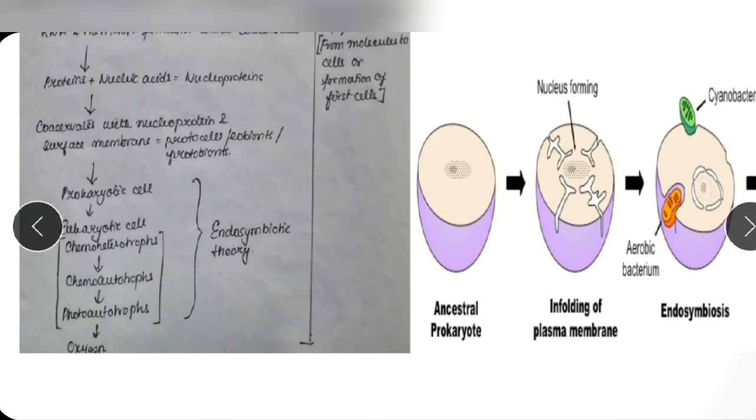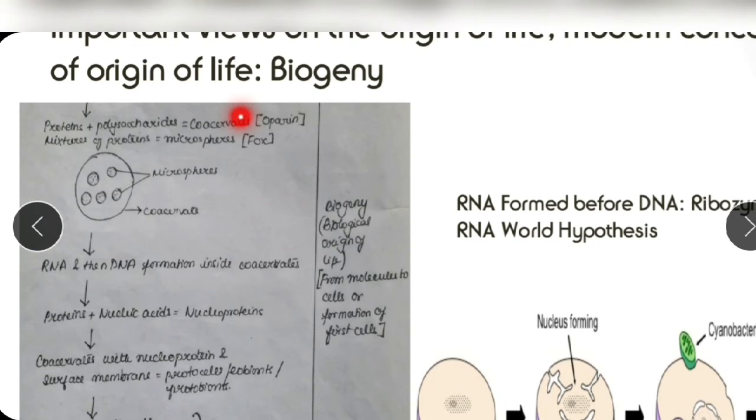Alright, now here we are seeing this part, from prokaryotic cell to eukaryotic cell, this whole transition that is happening, it didn't happen all of a sudden. There were a series of reactions. Now the thing is, these are all theories. It is not known for certain. It is all on the basis of experiments that were done.